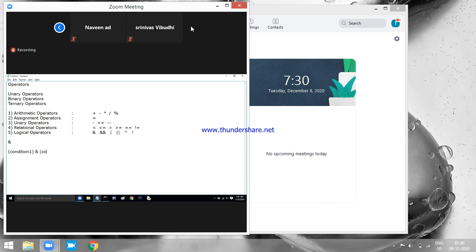Condition 1 and condition 2. Two conditions I'm combining there. You can combine 3 also, or 10 also. The result of the first condition will be what, dear? True.